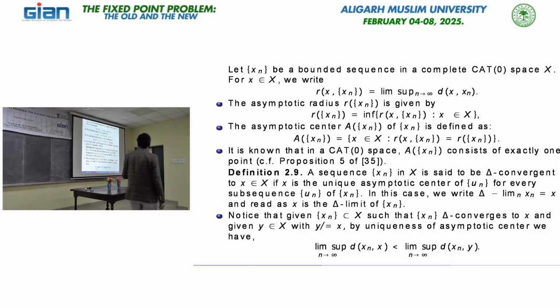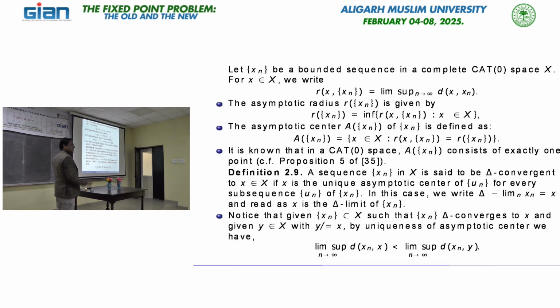So what is this one? A sequence x_n in X, a CAT(0) space, is delta convergent to x if x is the unique asymptotic center of u_n for every subsequence u_n of x_n. Then we say that this sequence is delta convergent, and we write the delta limit of x_n equals x.